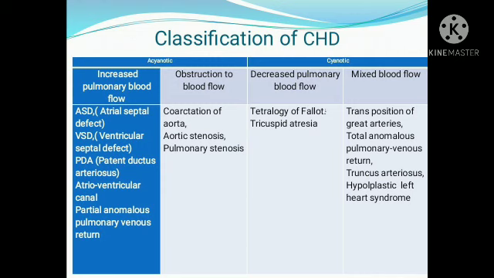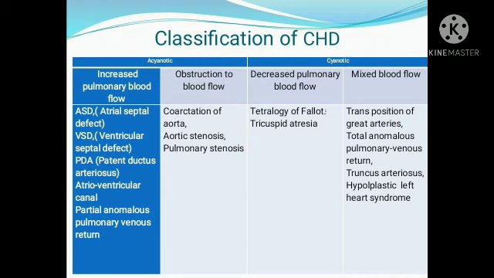Now, what are the other conditions? These are some of the other diseases which cause mixed blood flow. So here there is a mixing between the oxygenated and deoxygenated blood. First is the transposition of great arteries. Which are the great arteries? Aorta and pulmonary arteries are transposed in this condition.